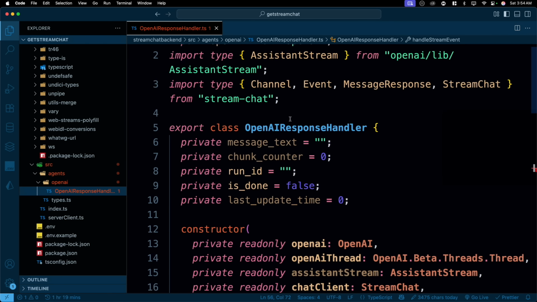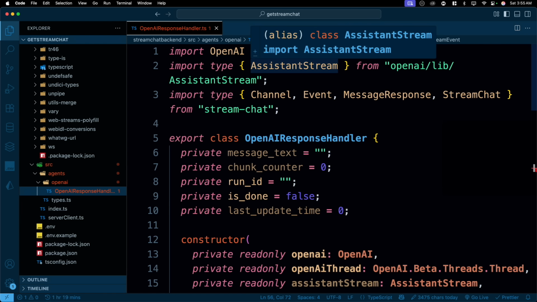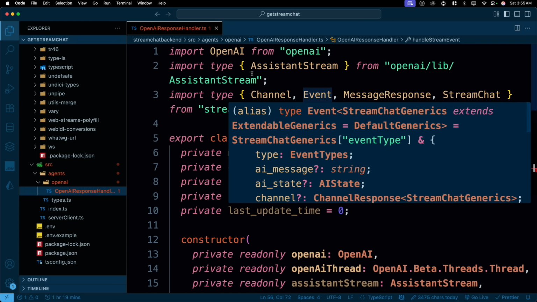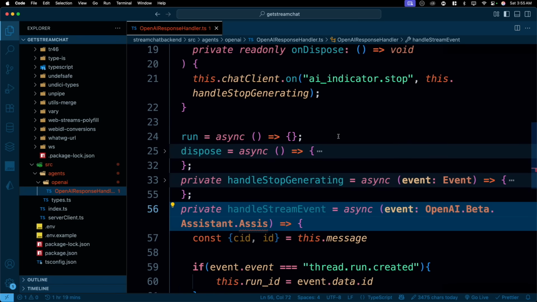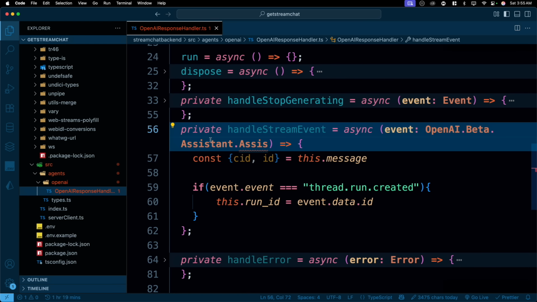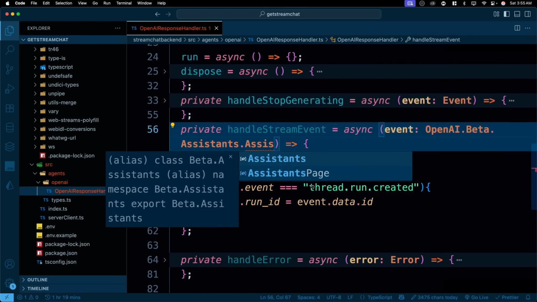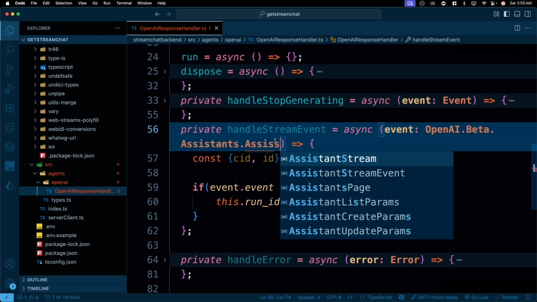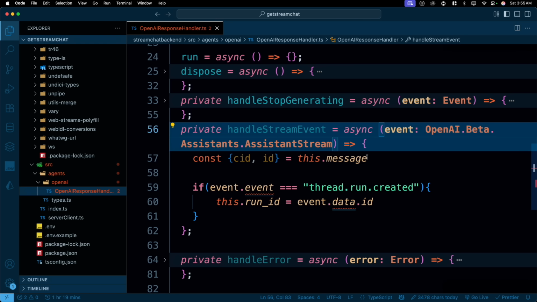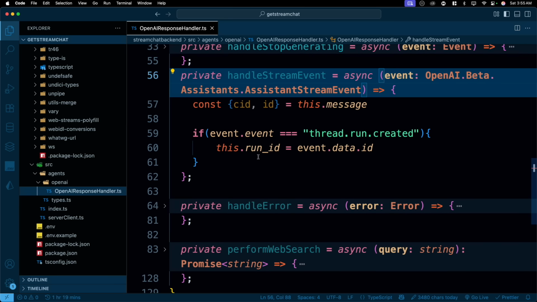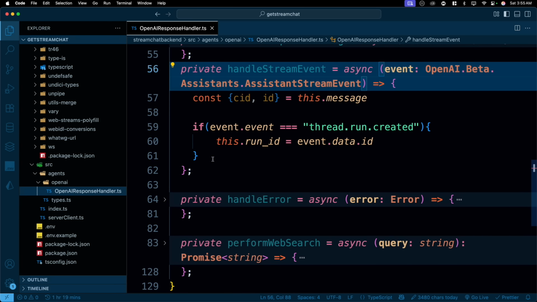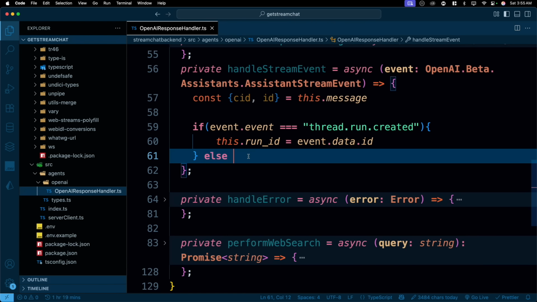You should be giving me the suggestion. This is the one that we are looking for, assistant stream event. It should be giving me this. Let me just check that. Assistants, I guess. Yeah, that's the assistants. And now we should have assistant stream event. Yep, that is the one. Okay, found the culprit.